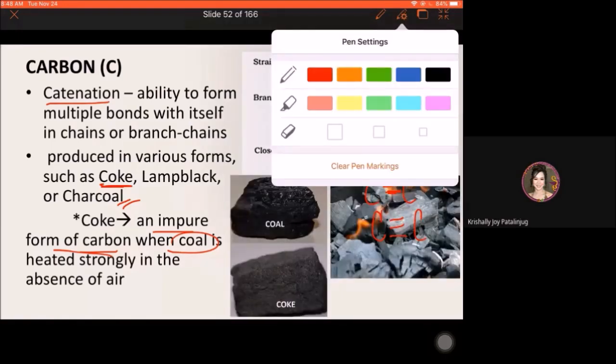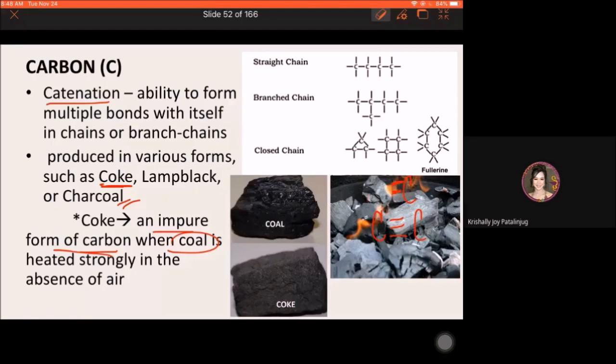Yung charcoal, uling. Sa Bisaya pa uling. Okay? So, pwede ka na ang form ng carbon. Diba carbon naman yan? Yung charcoal. Okay? So, that is usually produced when heating slowly or burning. I-burning mo slowly ang woods. Diba? So, you can produce, out of that, a charcoal. Okay? So, yan yung coal. Ito yung coke. Okay, impure form ng carbon.